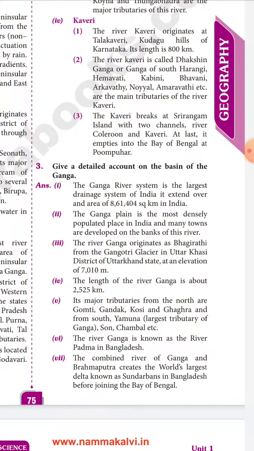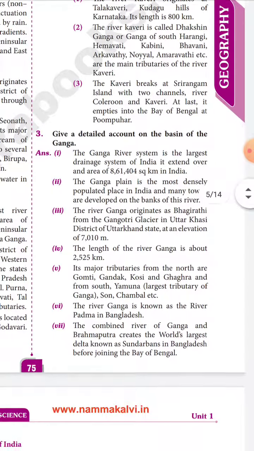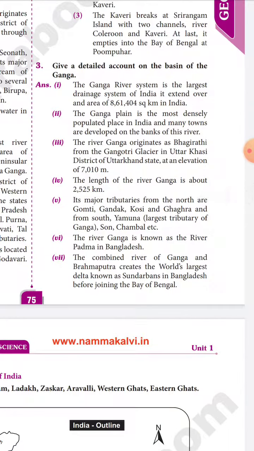Give a detailed account of the basin of Ganga. The Ganga river system is the largest drainage system of India. It extends over an area of 8,61,404 square kilometers in India. The Ganga plain is the most densely populated place in India, and many towns have developed on the banks of the river. The river Ganga originates as the Bhagirathi from the Gangotri glacier in the Uttarkashi district of Uttarakhand state at an elevation of 7,010 meters.